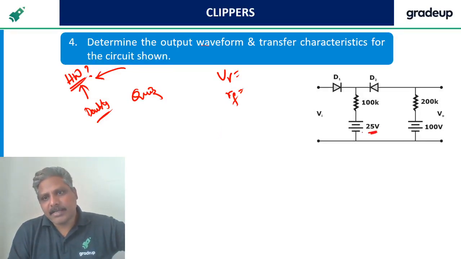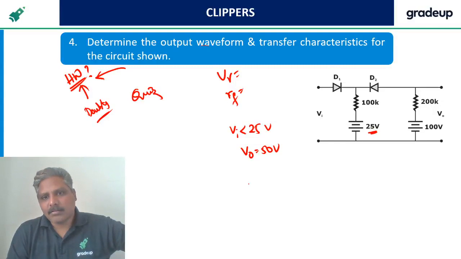This is 25, right? So Vi less than 25, output is 50 volts. When input is more than 25, yes, less than 50, both the diodes are forward bias, so V naught is going to be Vi.